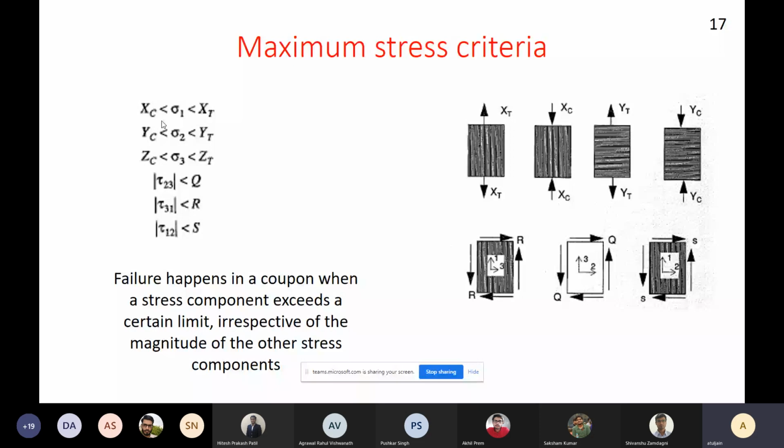Okay, this comes out to be very accurate if your composite material is subjected to a uniaxial state of stress. And that uniaxial state of stress could be in any off-axis direction also. So if this data is given to us, that is, the strength of the composite material subjected to uniaxial load in different directions with respect to the fiber direction, how do we calculate the strength if the uniaxial load is applied in an off-axis direction? That is the question that we are trying to solve using this very simple analysis.